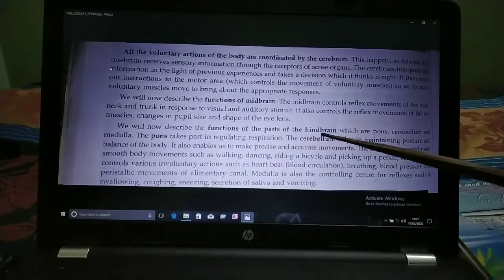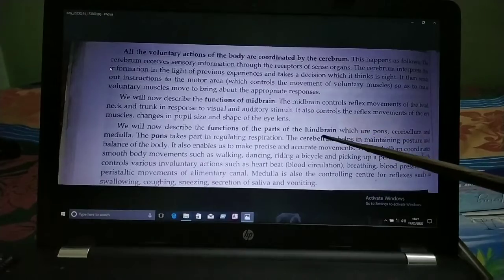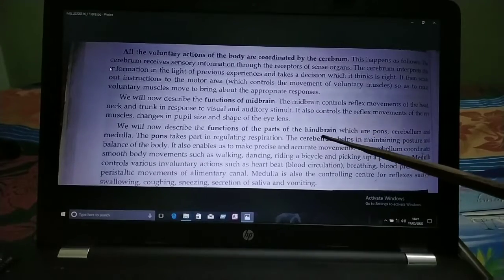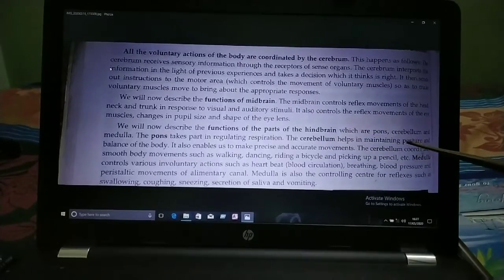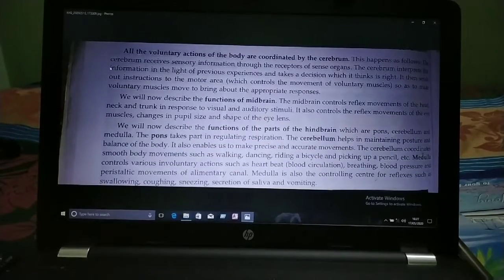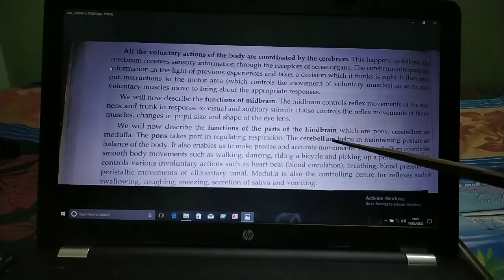The cerebellum, another part of the hindbrain, helps in maintaining posture and balance of the body. How you are sitting, how you are walking, this all, posture and balance of our body, is maintained by the cerebellum, not cerebrum.